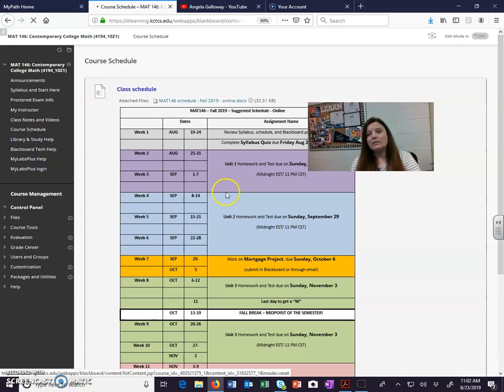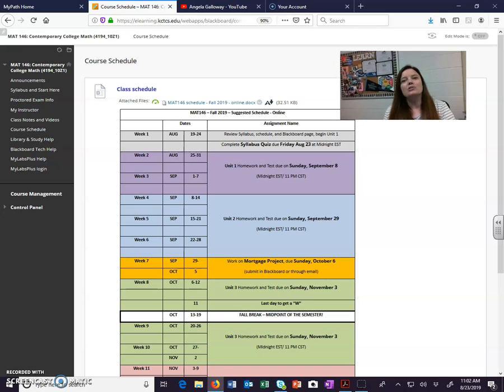The course schedule here, of course, because it's an online class, this is just kind of suggested, but we do have due dates at the end of each unit, right? So the Unit 1 assignments, which is the voting and apportionment stuff, that's going to be due Sunday, September 8th. So you can work on stuff every day up till then.